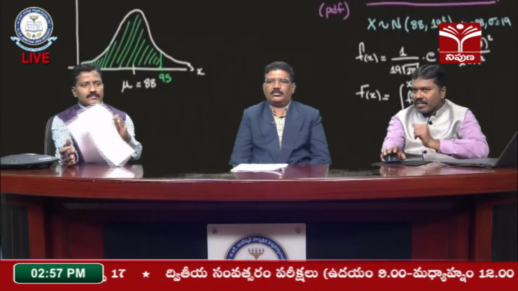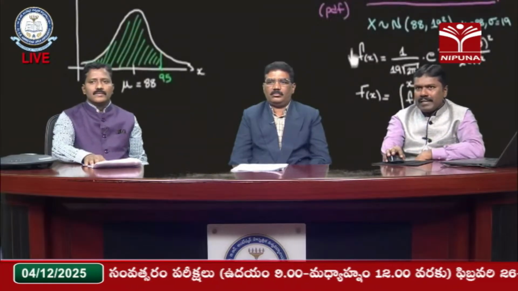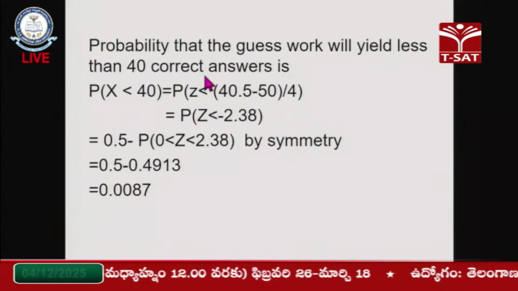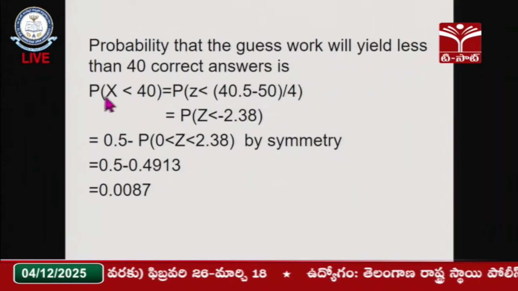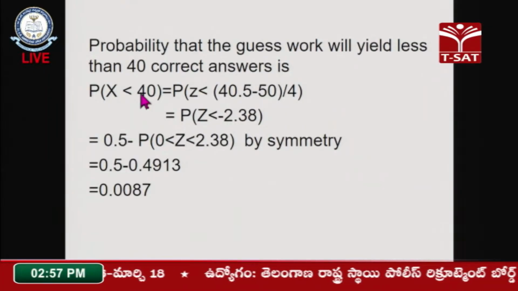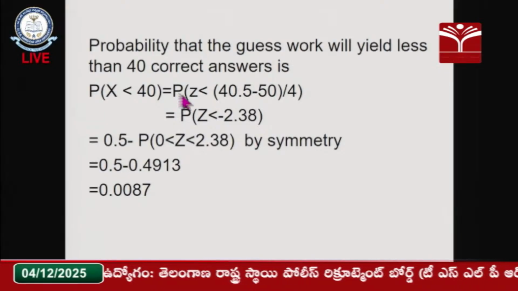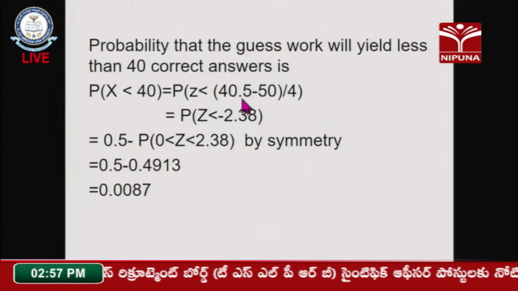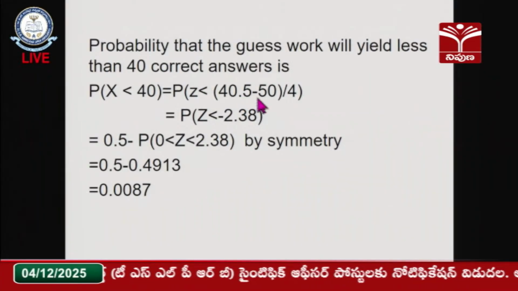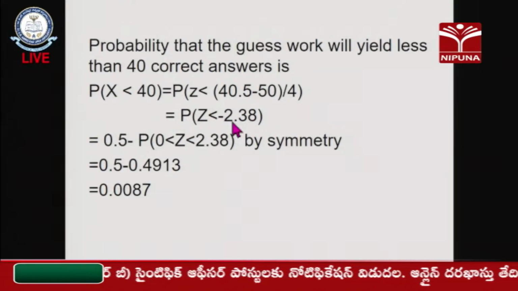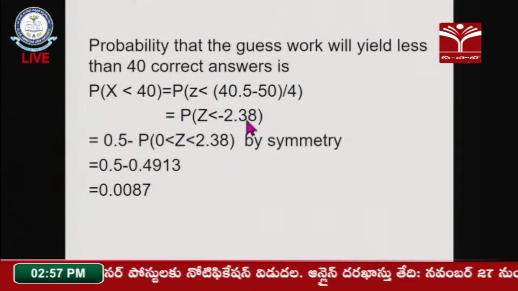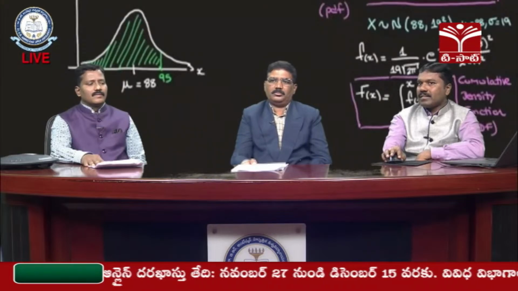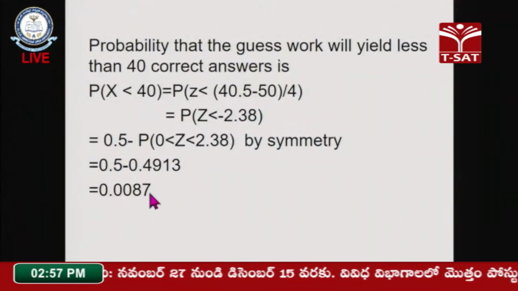One more question is asked here: the probability that the guesswork will yield less than 40 correct answers. So in that case, what is that probability? Probability of x less than 40. After converting to the standard normal variate, using the correction factor, it becomes 40 minus 45 over sigma, so Z less than minus 2.38. Using the symmetric property, I get the value 0.0087. A very small value.